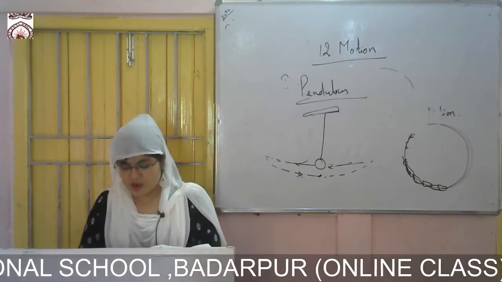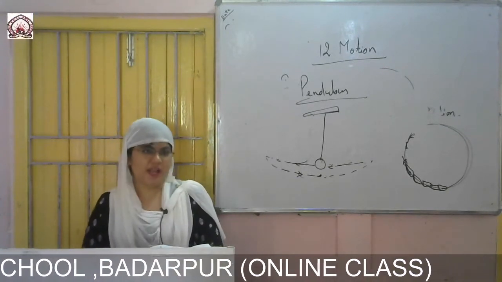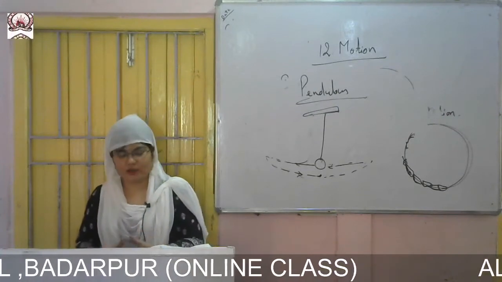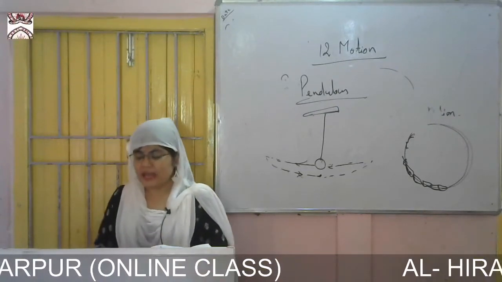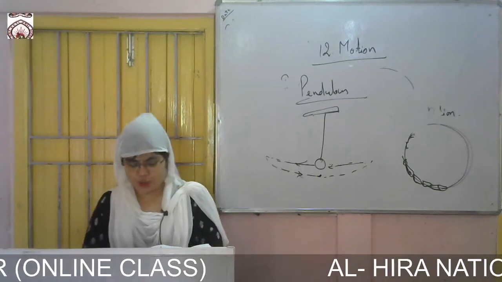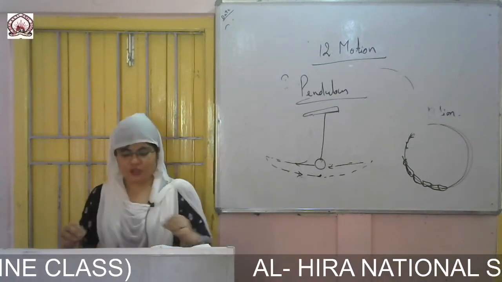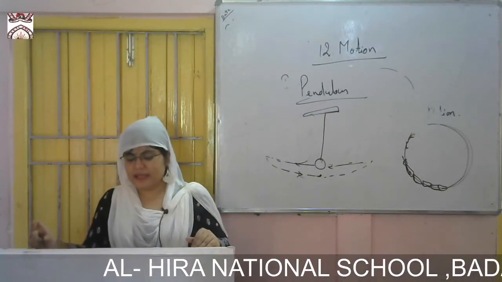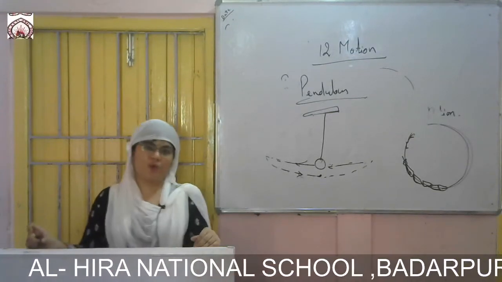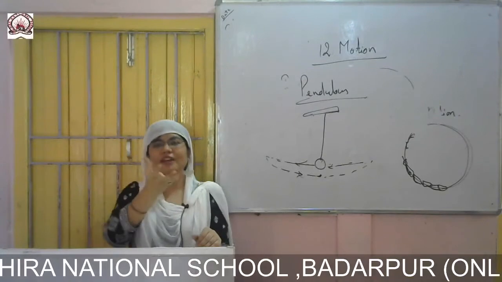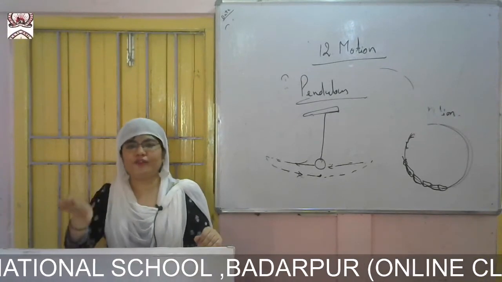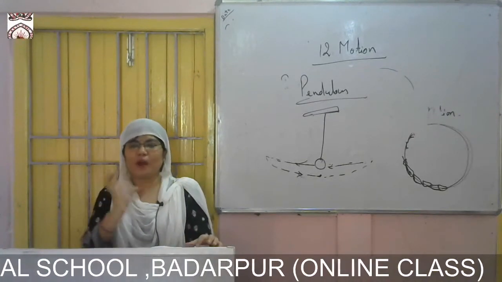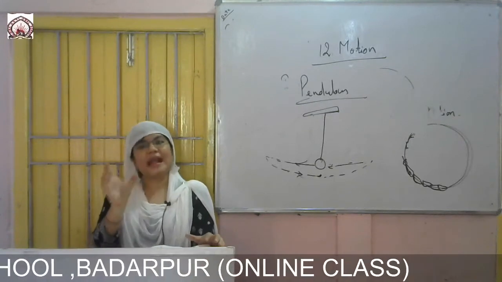Oscillatory motion is not the only periodic motion. Other types of motion can be periodic too. The rotation of the earth about its axis repeats every 24 hours. It takes 24 hours to complete one rotation. It has a time period.